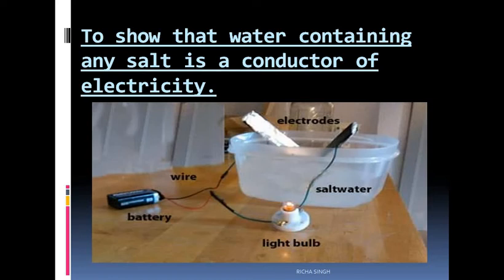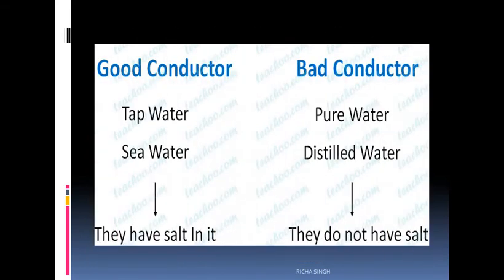The reason being this: tap water and seawater have salt in them, and pure water, that is distilled water, does not have salt in it, and therefore it is not conducting electricity.